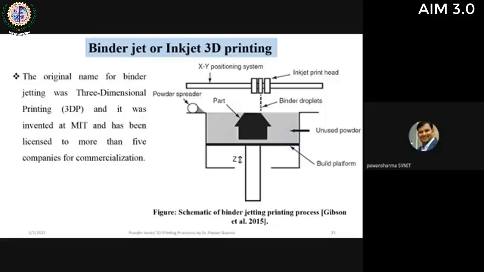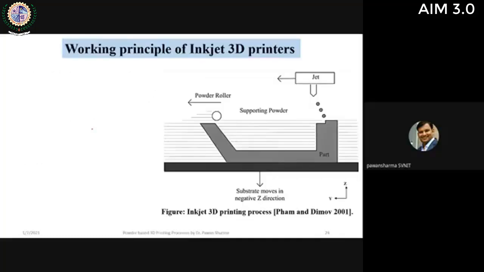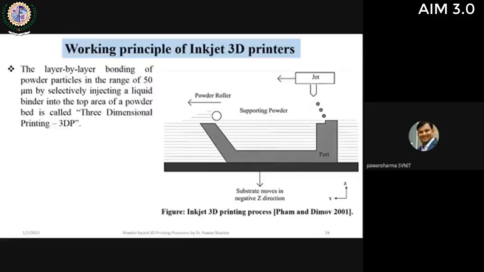Again, it was invented at MIT. This is the schematic of the binder jet printing technique. If you talk about the working principle, the roller will spread the powder uniformly, and then the binder will be deposited selectively on the part, and the point where the jet is deposited will be joined.